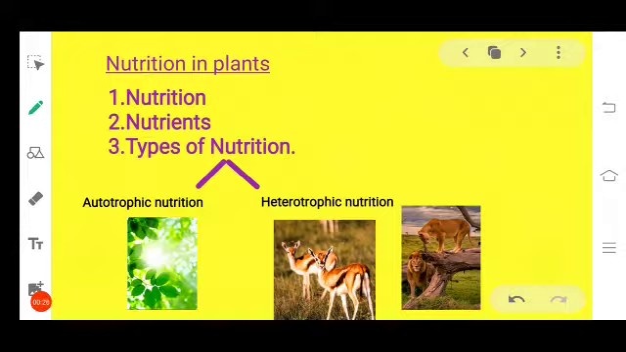And types of nutrition. Types of nutrition includes autotrophic nutrition and heterotrophic nutrition. Autotrophic nutrition is a process in which the plants can make their own food. Heterotrophic mode of nutrition is a process in which the organisms cannot make their own food and depends on others to obtain the food.